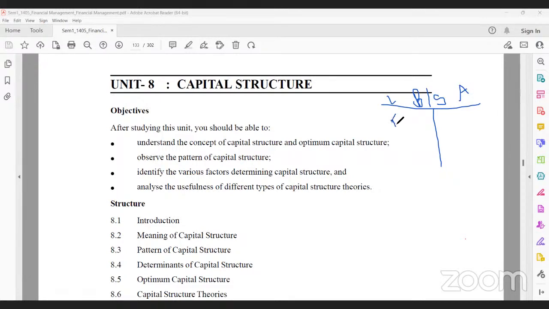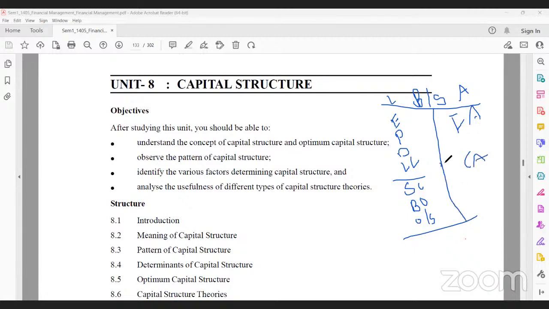Here the items are equity shares, preference shares, debentures, long-term loans, and then sundry creditors, bank OD, outstanding expenses. Like you see, the total assets are also categorized into fixed assets and current assets. Any doubt here? No, sir.